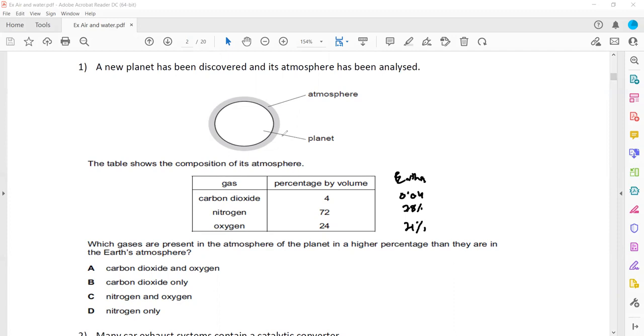So compared to Earth, this is the atmosphere of the planet shown. The question is which gases are present in higher amounts on the planet? When we compare carbon dioxide, on Earth it is only 0.04%, but on that planet it is 4%. So carbon dioxide is higher on that planet. When we check nitrogen, nitrogen is less. What about oxygen? 21% on Earth, but on that planet it is 24%. So oxygen is more. So the correct answer is carbon dioxide and oxygen. So A will be the right answer.